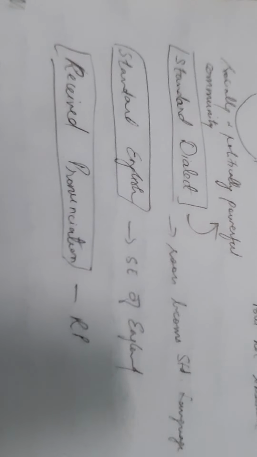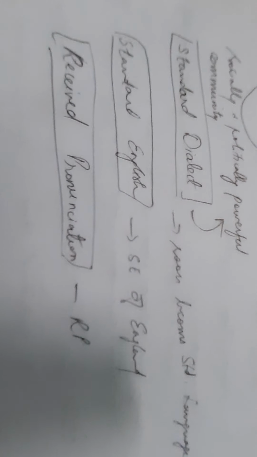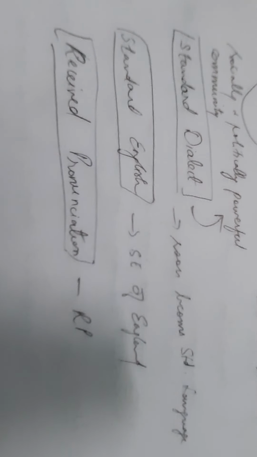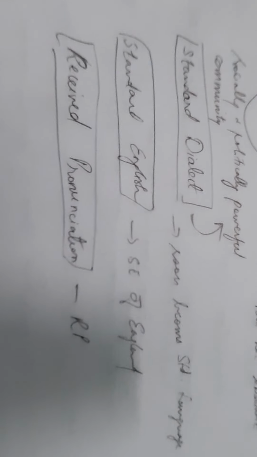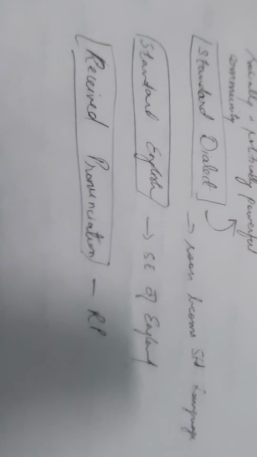As I told you, there are various reasons behind this standard English, called received pronunciation. One is social and political status, since many educated people were living there, the capital of the country is situated there, and there are important universities like Cambridge and Oxford.